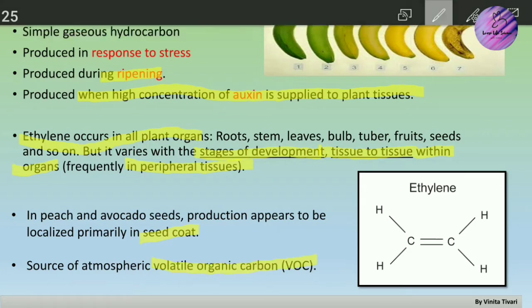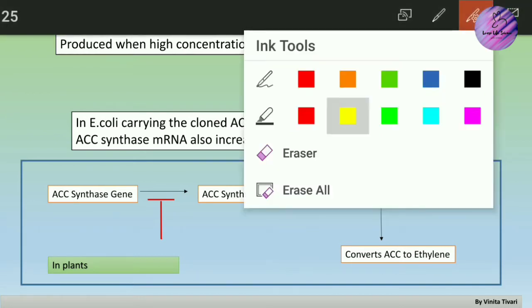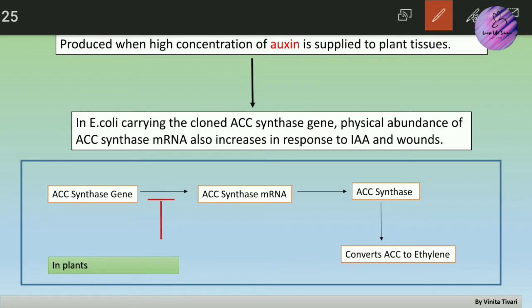Now, the next thing: I've told you that ethylene is produced when a high concentration of oxygen is supplied to plant tissues. And how is this proved? Here one statement is mentioned: in E. coli carrying the cloned ACC synthase gene, the physical abundance of ACC synthase mRNA also increases in response to IAA and wounds. Now what does this sentence actually mean?